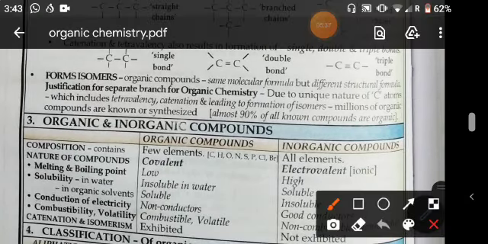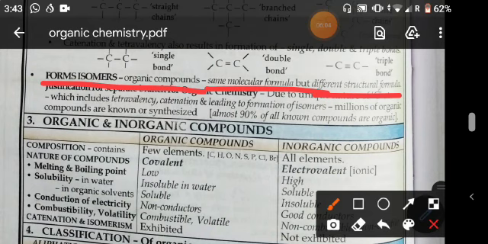Organic compounds with the same molecular formula but different structural formula, those compounds are called isomers of each other, and this property is called isomerism.